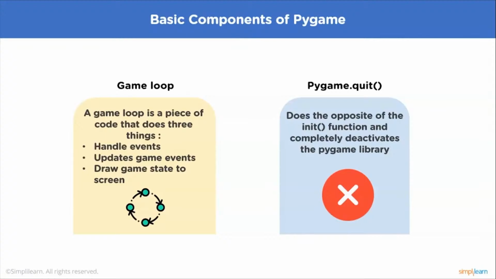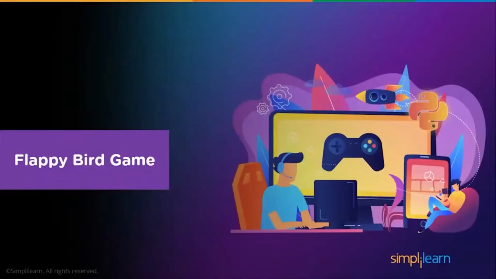Now please do note that calling pygame.quit will not exit your program. Consider letting your program end in the same way a normal Python program will end. It will just help you break out of the game loop. Now, let's see how we can create a Flappy Bird game with the help of the Python Pygame module.